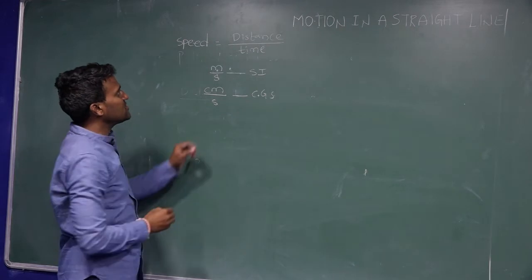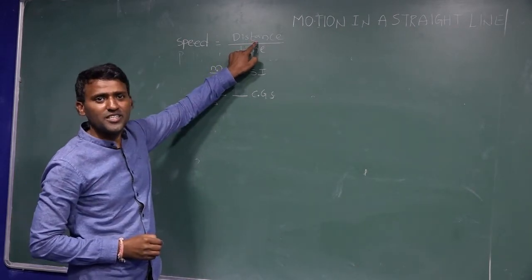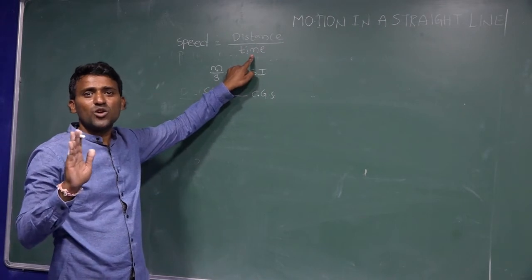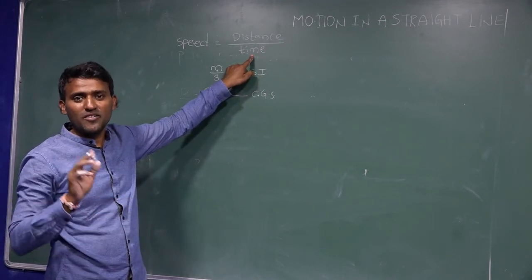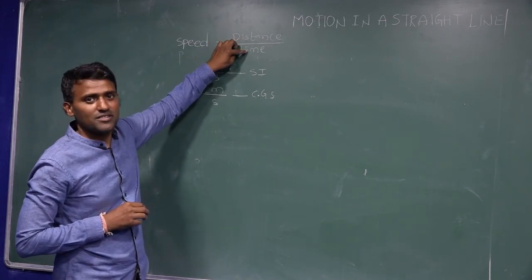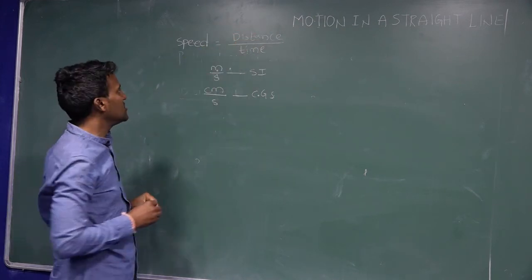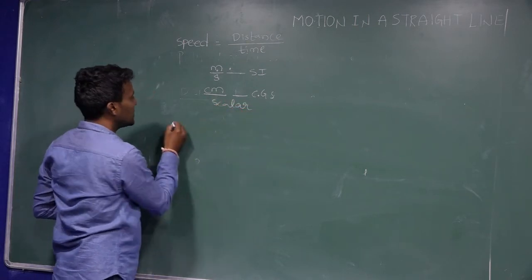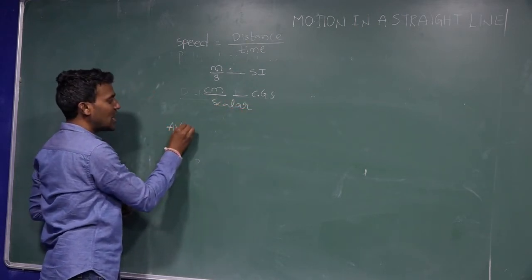Distance is a scalar quantity, and time is also a scalar quantity, because time does not have any direction, it has only magnitude. So scalar divided by scalar, the resultant is also scalar. So speed is a scalar. Next, I am discussing average speed.